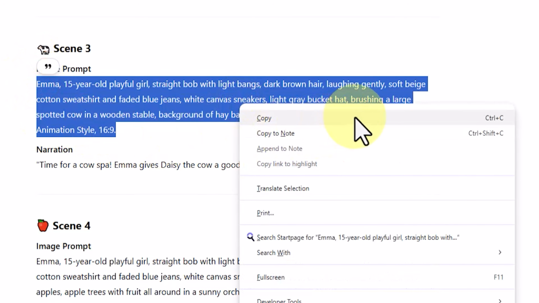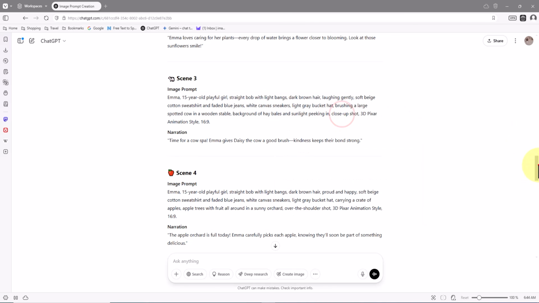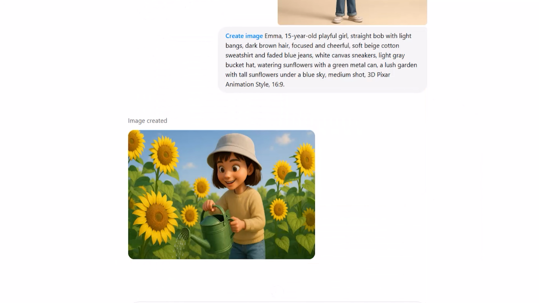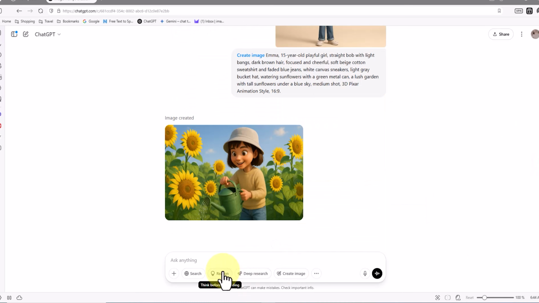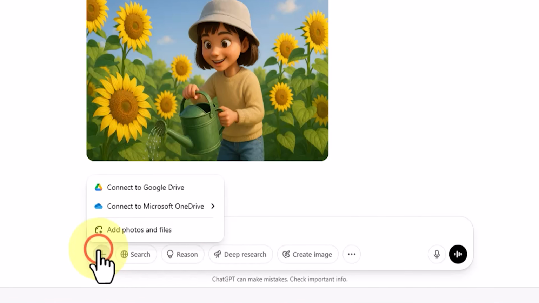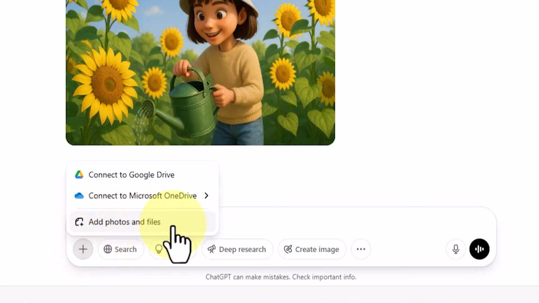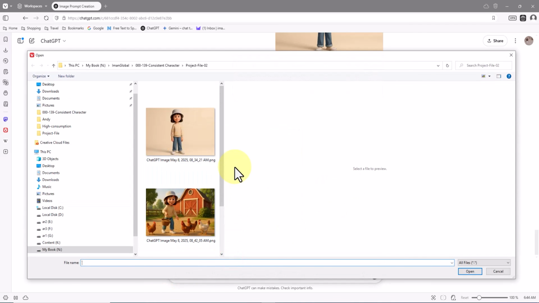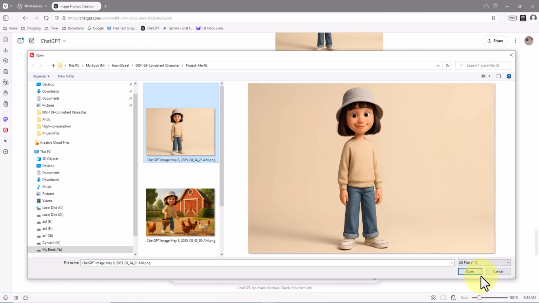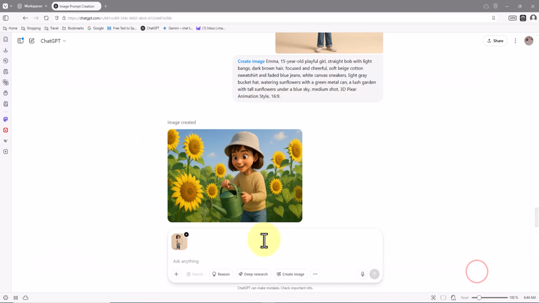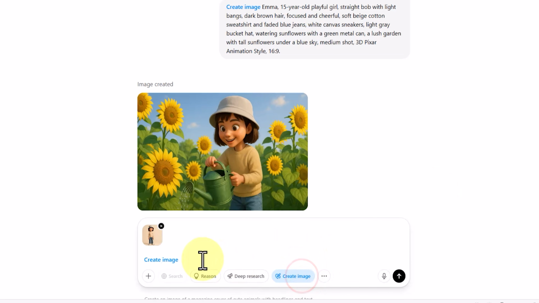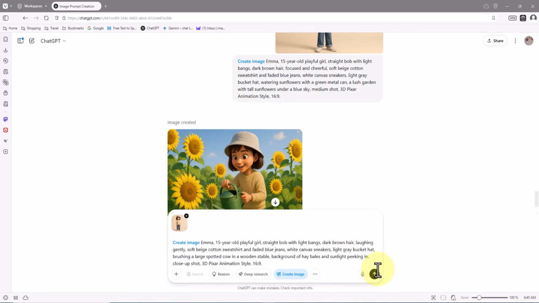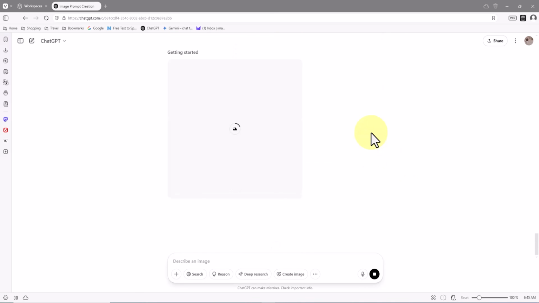Just like we've been doing so far, the main character needs to appear in this scene as well, this time with a different action, but keeping the exact same consistent look. To do this, I click on the plus button in the bottom left corner of the prompt box. From the drop-down menu, I select Add Photos and Files. Then, I choose and upload the main character's image from my hard drive. I click the Create Image button and paste the prompt for scene 3 into the box. Then I hit the Action button and wait.